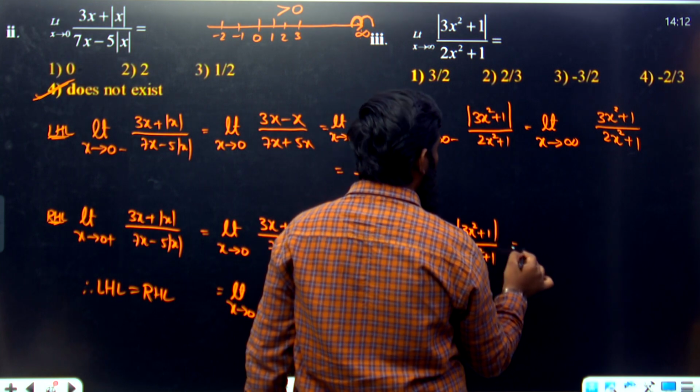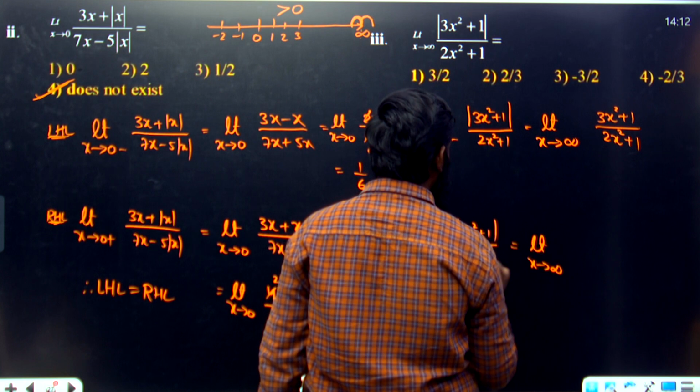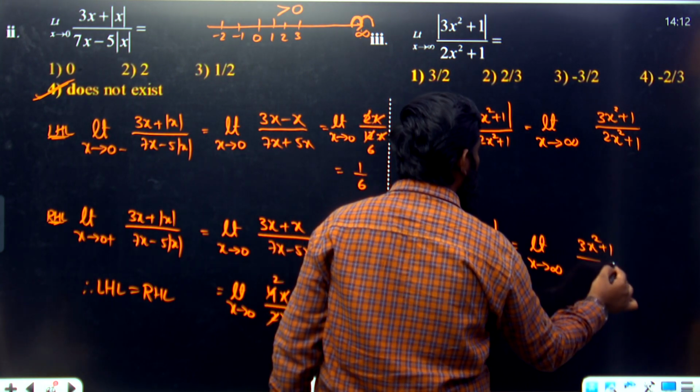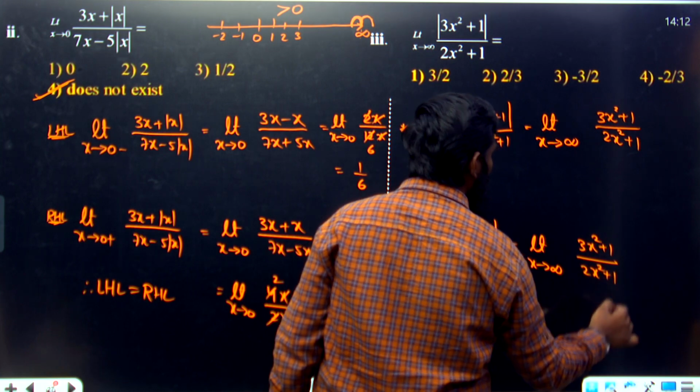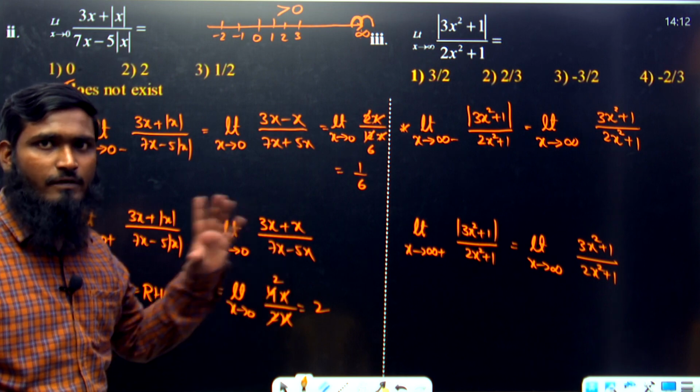Similarly, in the next part also, limit x tends to infinity. Again this part will become what? This is also greater than 0. So we are writing this part as 3x square plus 1 divided by 2x square plus 1. Like this we have taken. By using the modulus function condition, we have applied this.